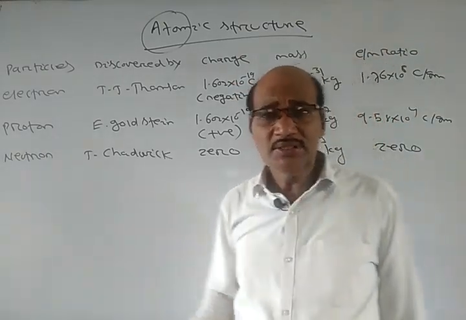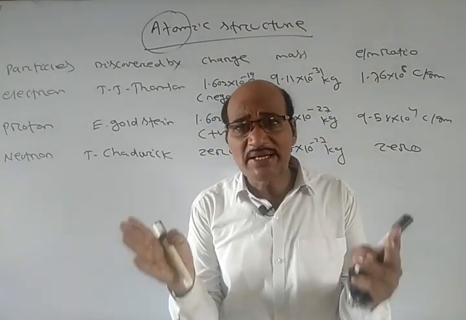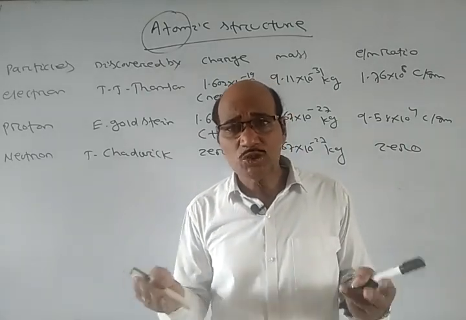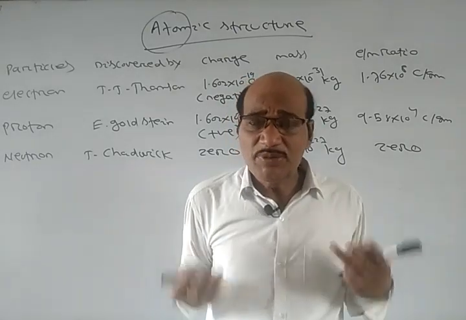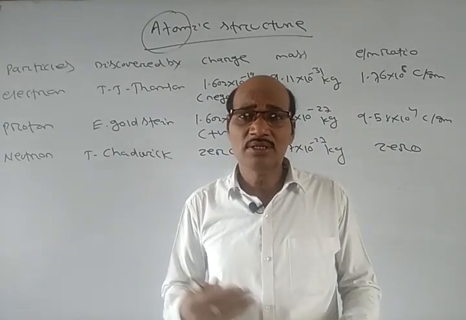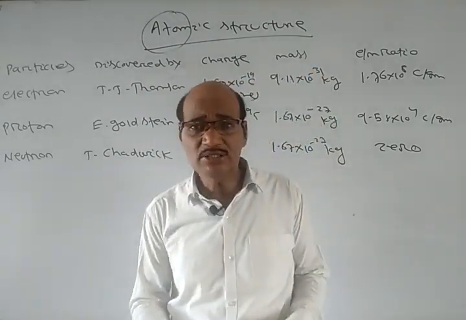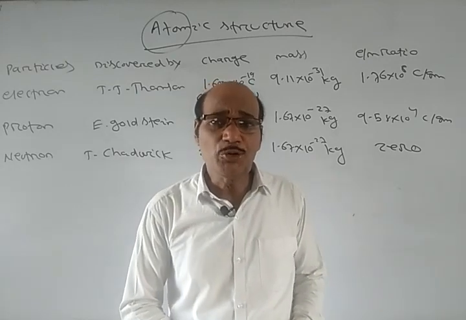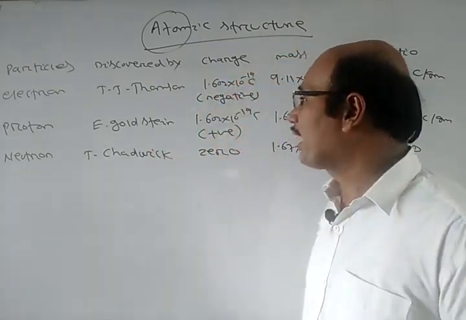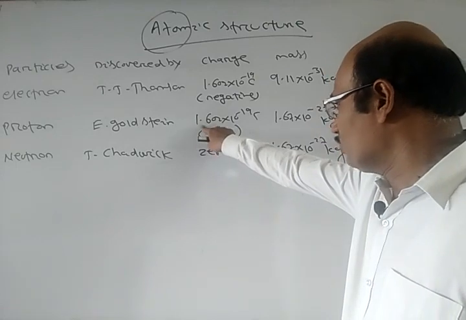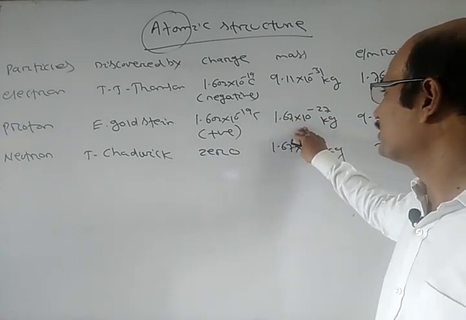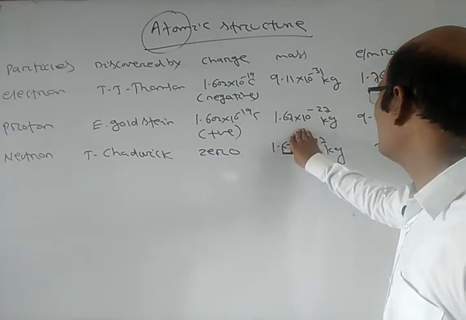Similarly, after the discovery of the electron, because the atom is electrically neutral, if a negatively charged electron is present in an atom, there must also be a positive charge. So Goldstein again carried out the experiment, the anode ray experiments, where he discovered the anode ray. From the anode ray the protons were discovered, having a positive charge of 1.602 into 10 power minus 19 coulomb and mass of 1.67 into 10 power minus 27 kg, and you find the e by m ratio, getting this one.